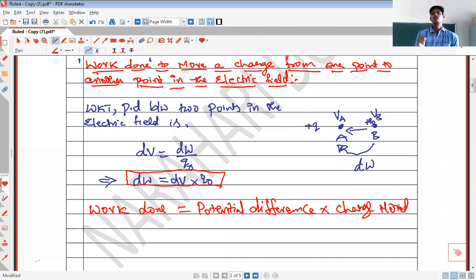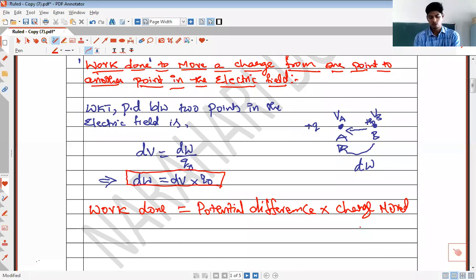See, when you are calculating the work done to move the charge from one point to another point in the electric field, you must look into the potential difference between those 2 points. First you need to calculate the potential difference between the 2 points. See, work done is equal to potential difference into charge moved. Then you have to multiply it by the charge that you are moving,